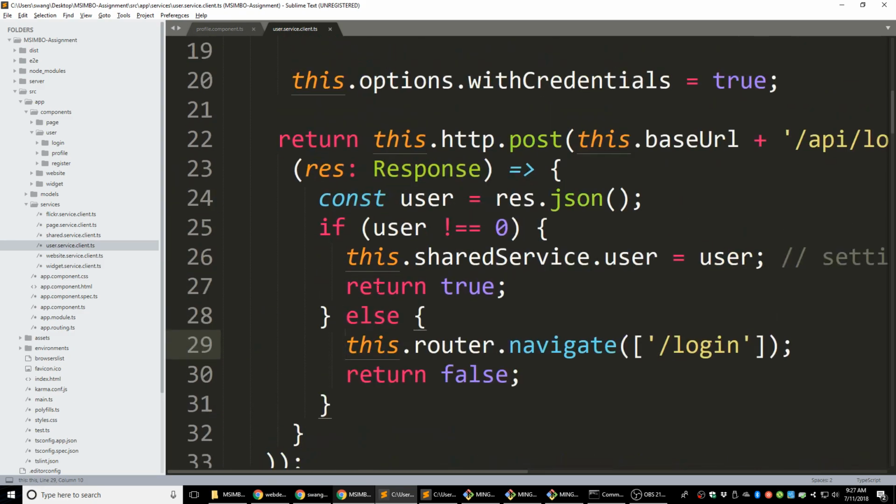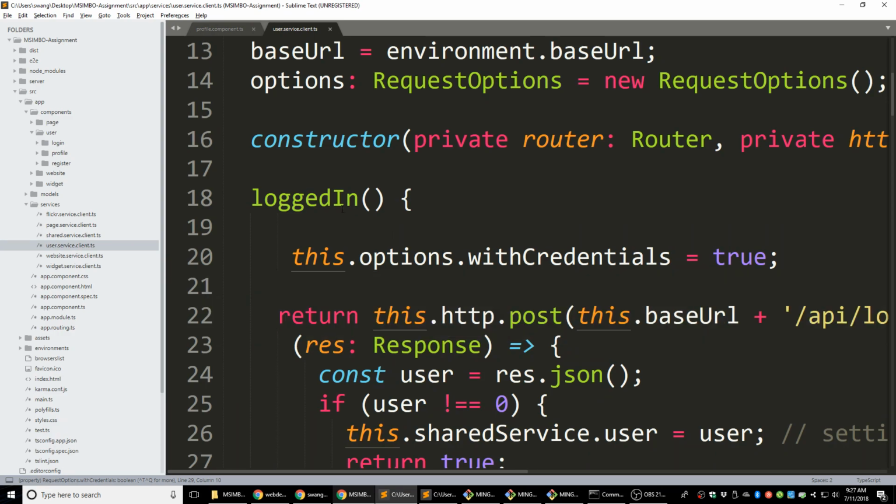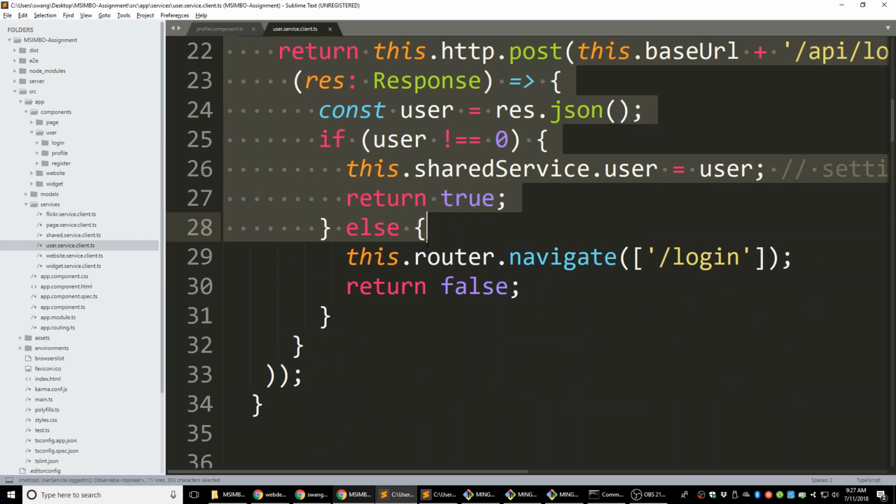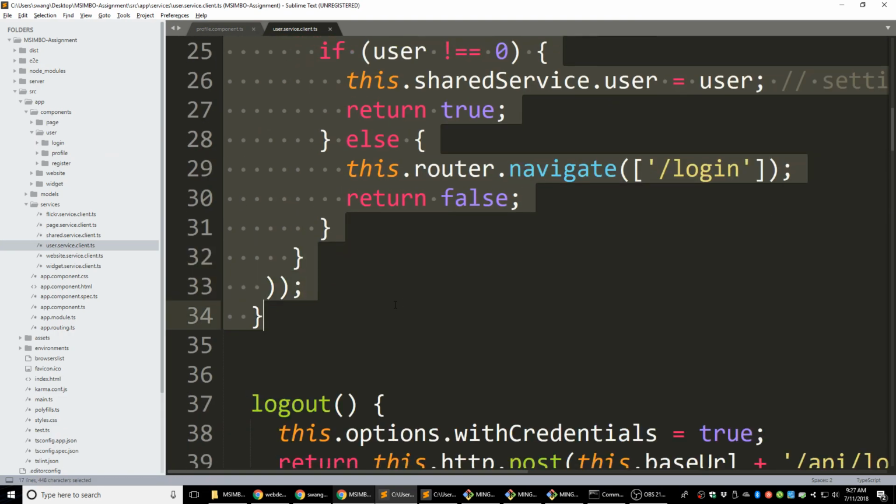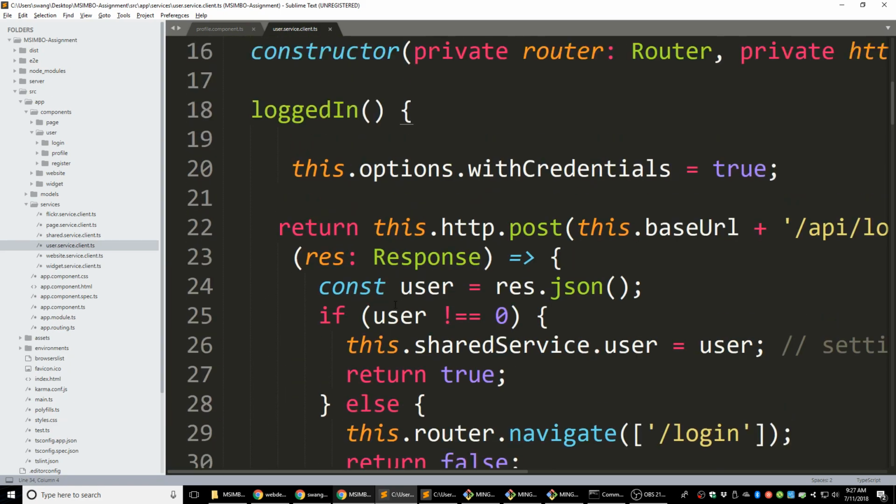All right. So we created this function in the user service on the client side, and which component is going to use this function? Where should we put this function? Let's make it really work, so every time the user tries to go to a page, we can check if the user is logged in or not. So that's going to be the next step.